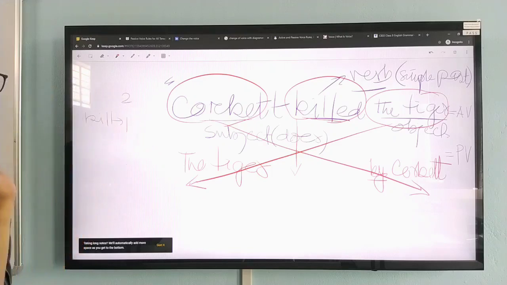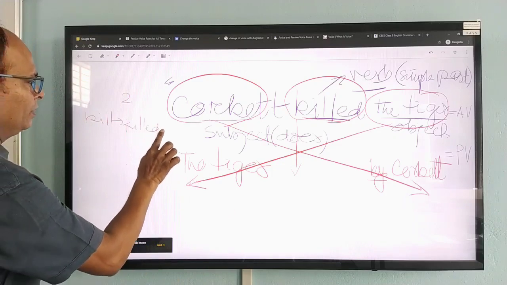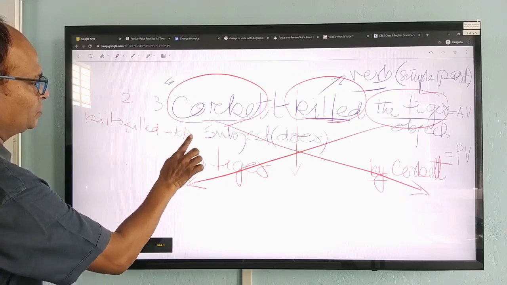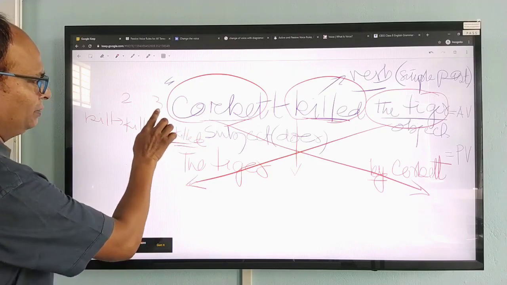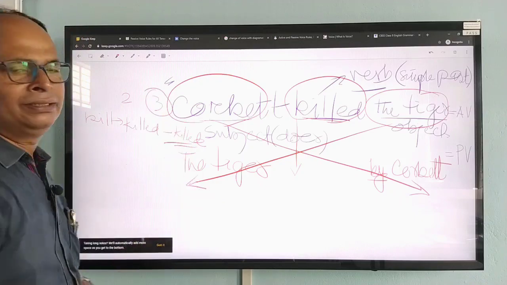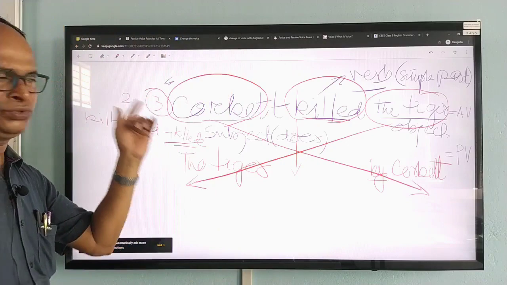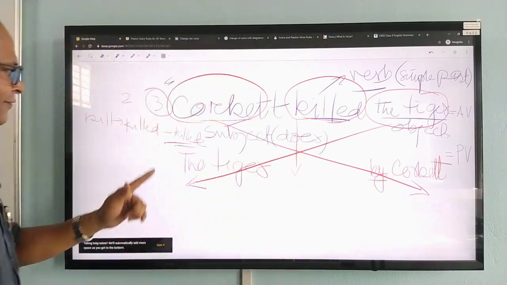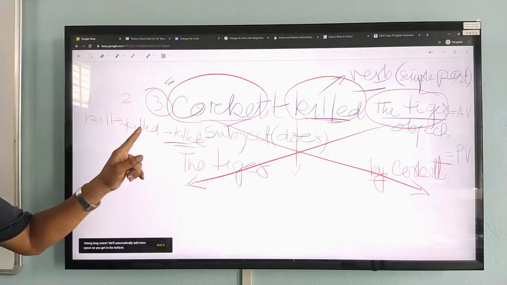Verb in past tense, form number 2, will be killed. Verb number 3 will be the same as past tense, killed. This is the past participle, the third form. This third form is very important for us in order to change from active to passive, my dear children. Therefore, you will have to keep this in mind while changing the voice.